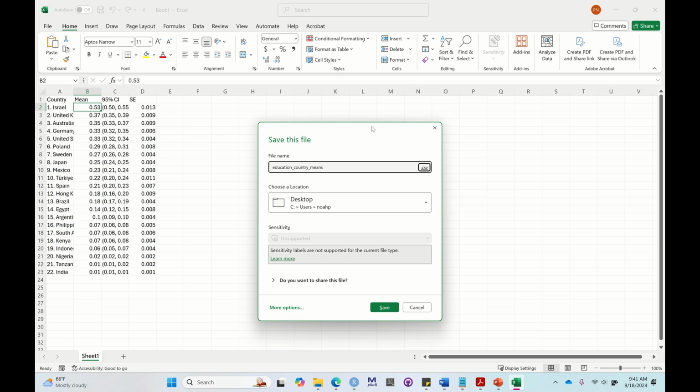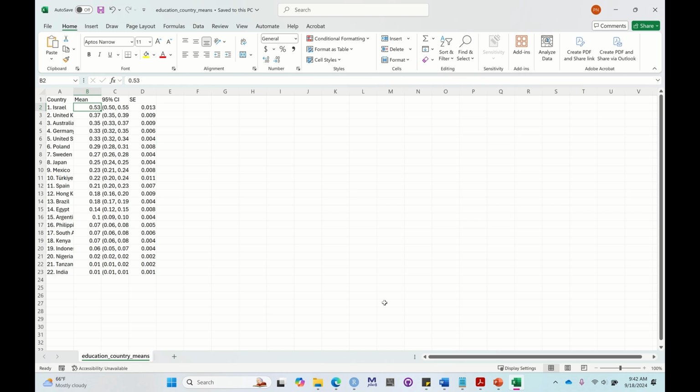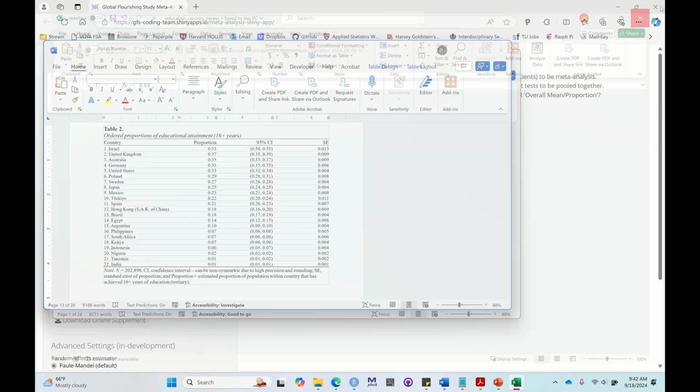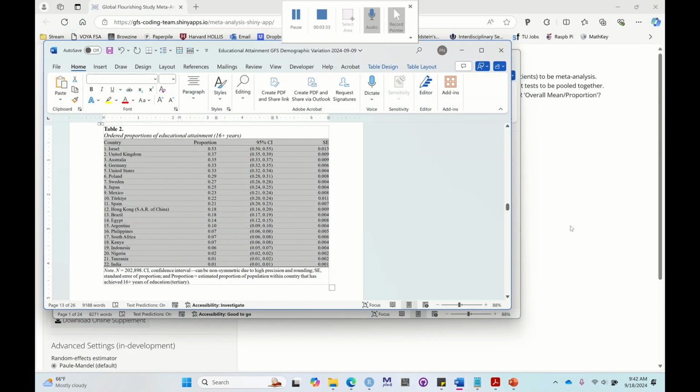It reads a little bit easier into the app. So please save it as a CSV, a comma separated values file. The reason is that it basically just removes all the formatting and makes it easier to read into the app. So we're going to close this, and we're going to go into the Shiny app.